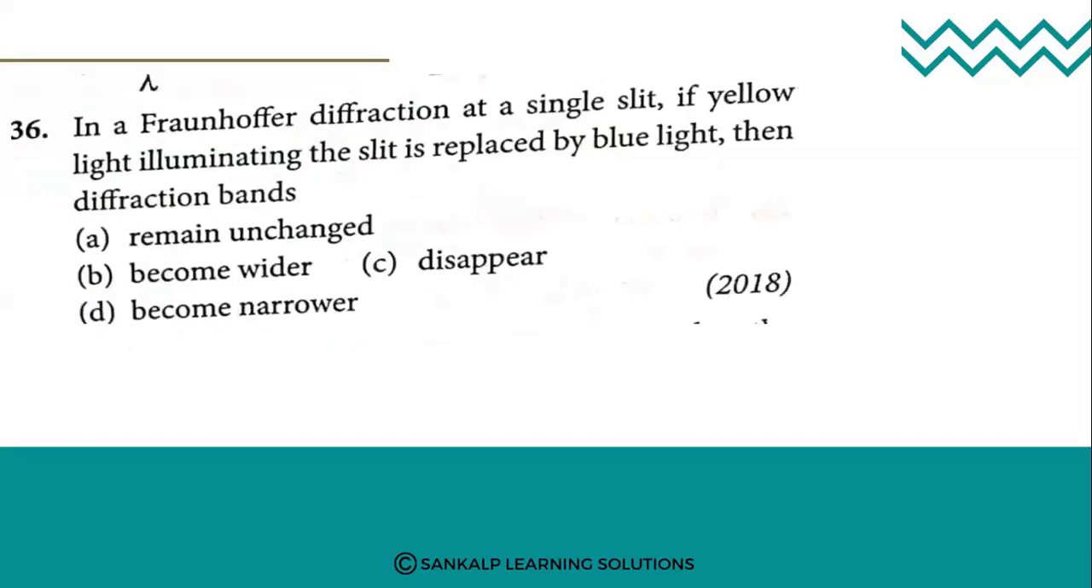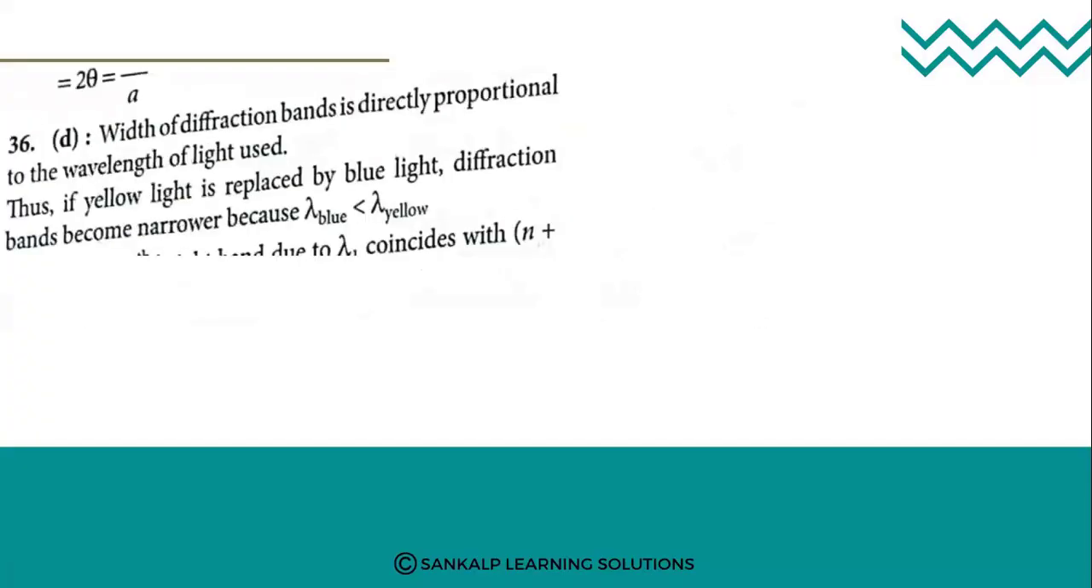The next question. In a Fraunhofer diffraction at a single slit, if yellow light illuminating the slit is replaced by blue light, then diffraction bands remain unchanged, become wider, become narrower, or disappear. Earlier we discussed interference, and now they are asking about diffraction. So it is option D, it becomes narrower. Based on the wavelength, we can say this.